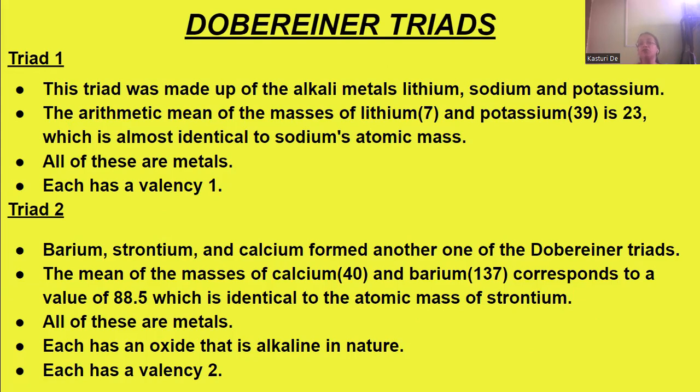These form another triad, where calcium has an atomic mass of 40 and barium is 137. The average mean is 88.5, which is identical to the atomic mass of strontium. All these three are metals, and each has an oxide that is alkaline in nature. That's why these metals are known as alkaline earth metals. Each has a valency of 2, and that's why they form the triad.